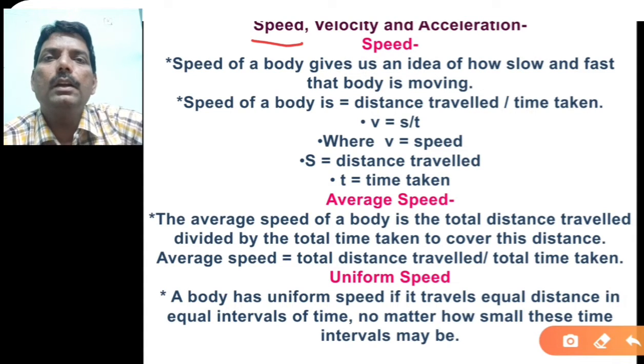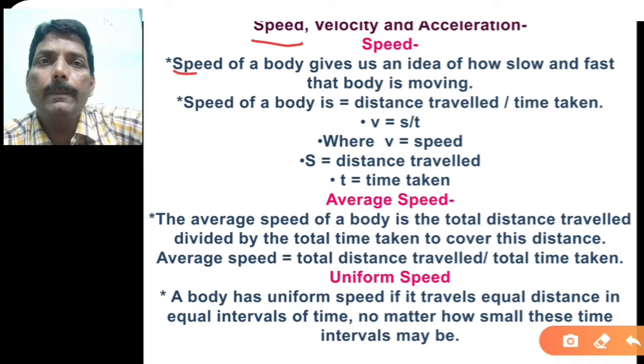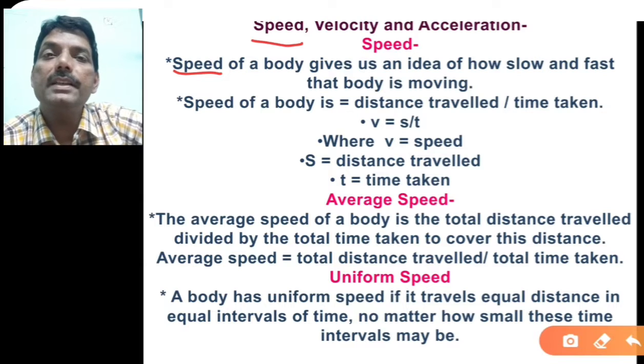Remember, dear friend, you are moving from one point to another point. Suppose you are going from one town to another town, then the speed may vary. Sometimes you can go fast, sometimes slow. So how fast and how slow defines the speed.